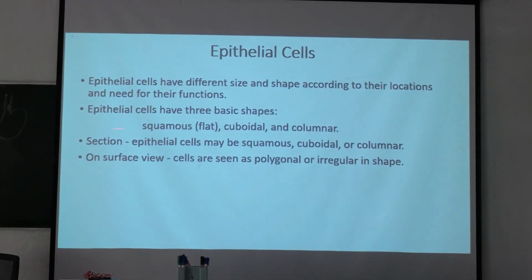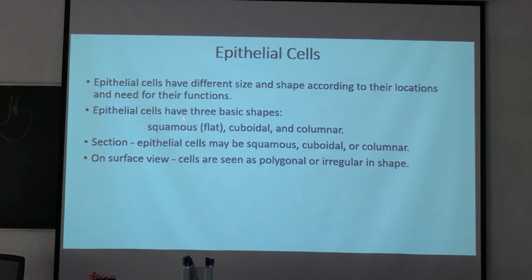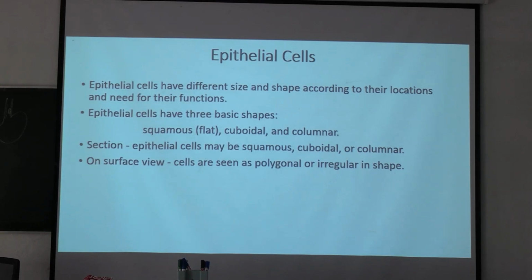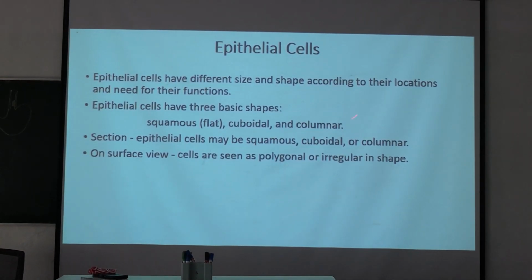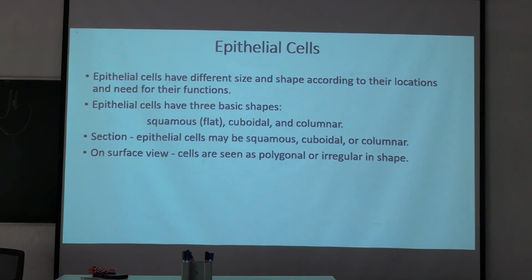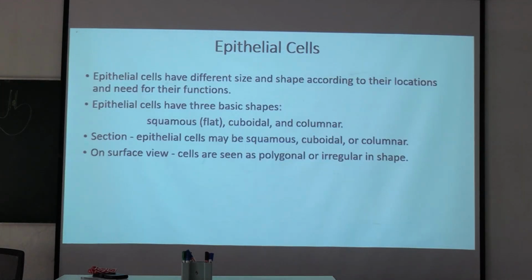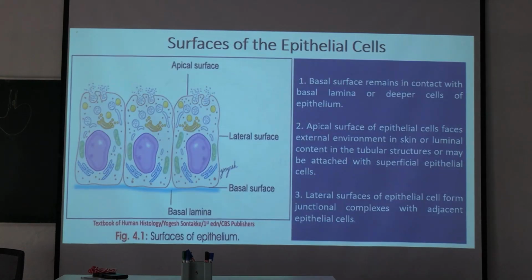In longitudinal section, you can see the epithelial cells as squamous, cuboidal or columnar. But on surface view, when you see the epithelium from outside, all of these cells look polygonal or irregular in shape.